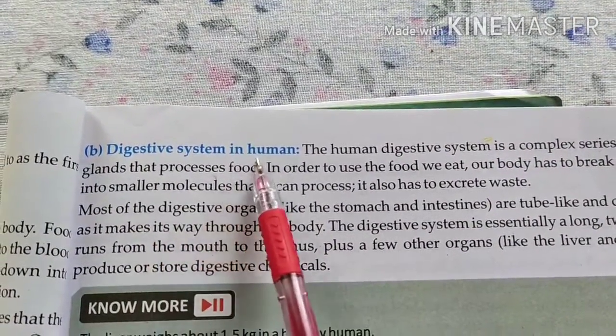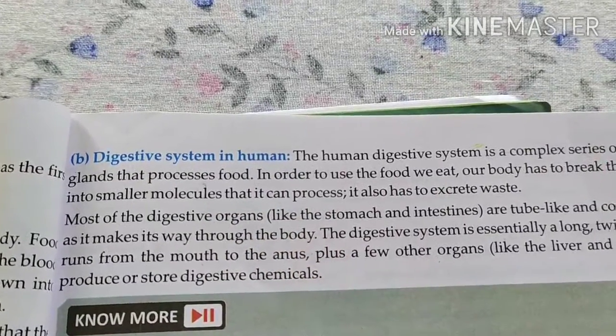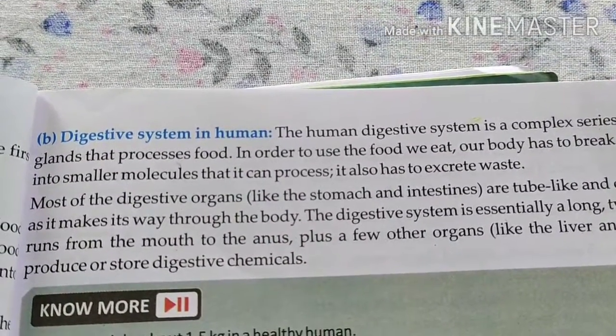Now the digestive system in humans we are going to discuss in our third lecture. Thank you.